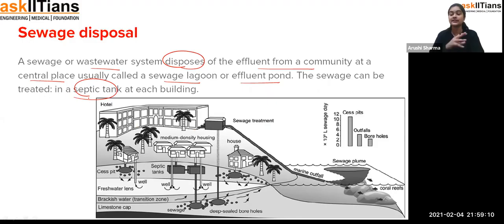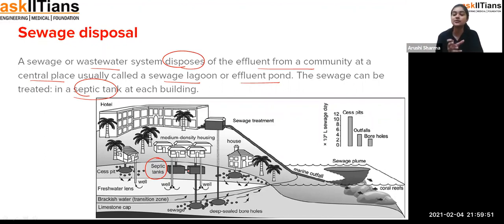The wastewater is going to be collected in one particular area, so that there can be treatment of that sewage. As you can see in this picture, these are the septic tanks in which the sewage water is collecting from the houses in different buildings. It gets collected into an area, then goes to the septic tanks, and that's how the sewage treatment is done, and then the water is supplied again into the houses, buildings or any other area. Fine, so that's the sewage disposal.